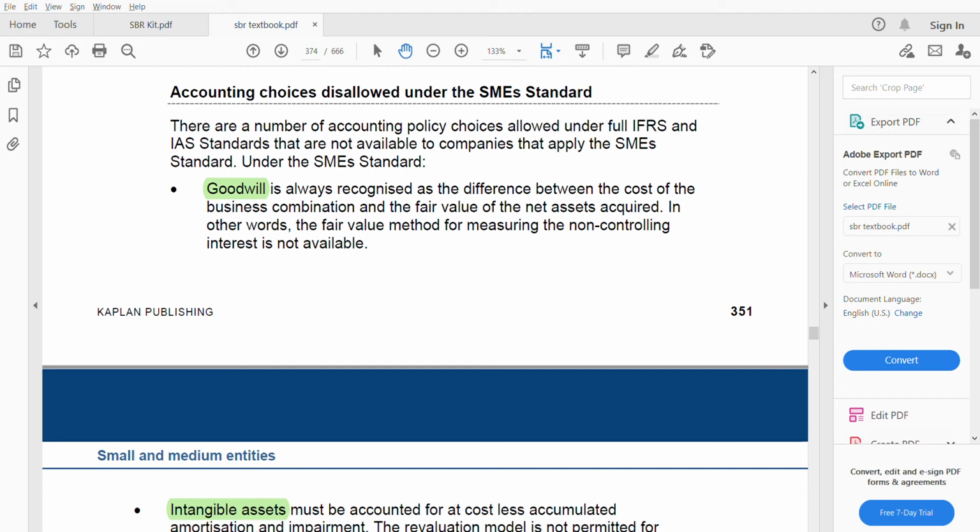Goodwill is always recognized as the difference between the cost of the business combination and the fair value of net assets acquired. In other words, the fair value method of NCI is not available. They are telling you the difference between cost and the fair value of net assets, which means they have not mentioned the NCI. Usually in full IFRS, when we calculate goodwill, we add the fair value of NCI to the cost of business combination, that means the purchase consideration. But here they didn't mention NCI. So in other words, the fair value method of measuring NCI is not available.